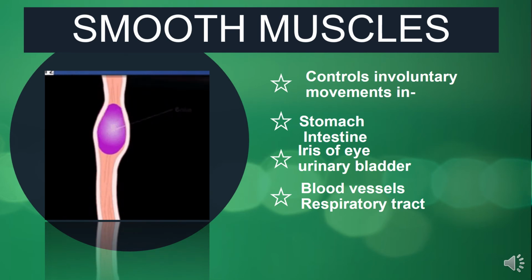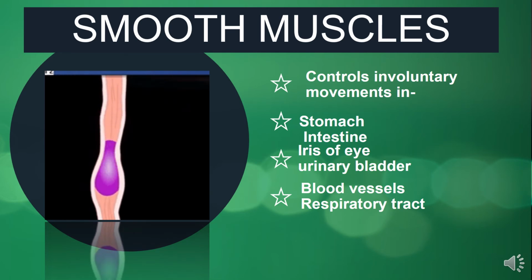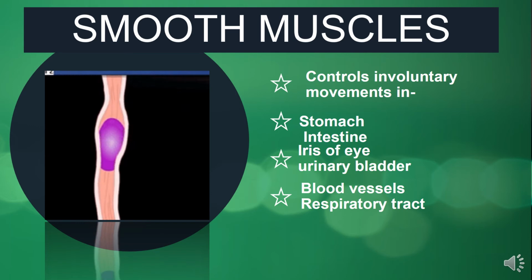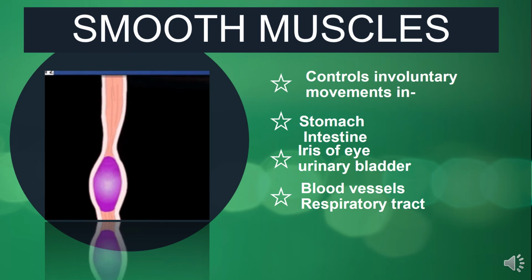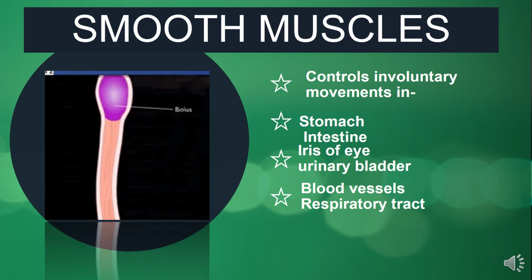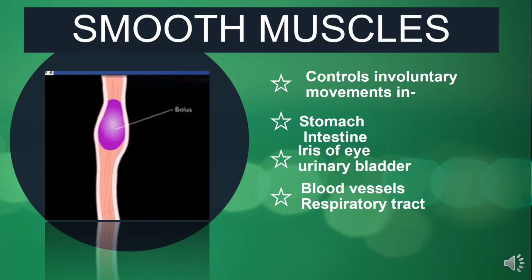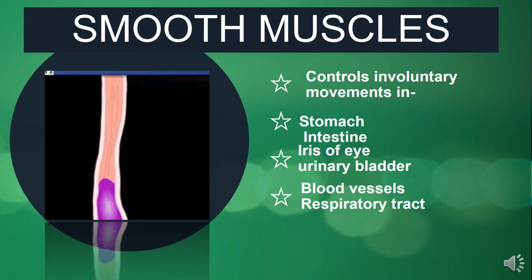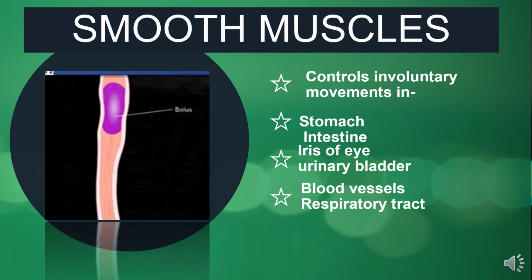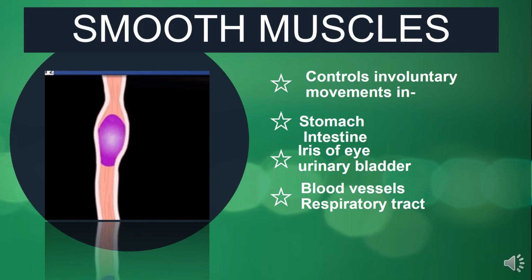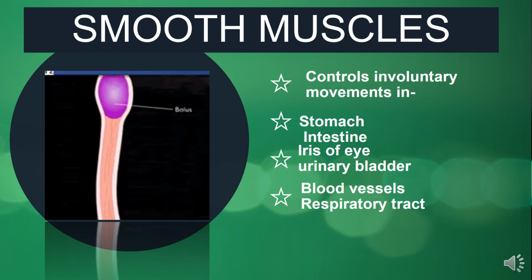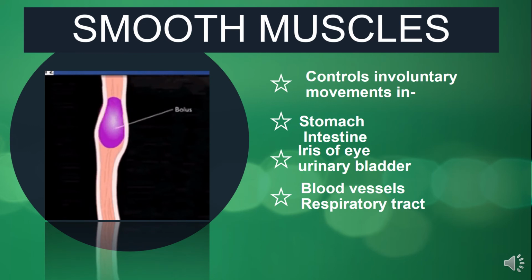Similarly, the iris of the eye, that controls the size of the pupil and controls the amount of light entering our eye, is also a kind of smooth muscle. The walls of blood vessels also have smooth muscles which help to push the blood forward, and also the walls of the respiratory tract. So all internal organs except the heart, the walls are made up of smooth muscles which allow involuntary movements of different body parts.